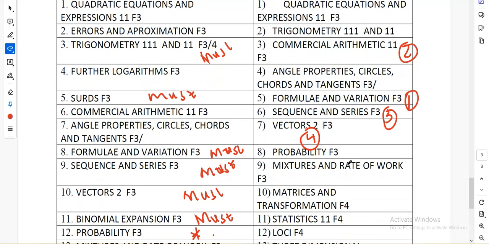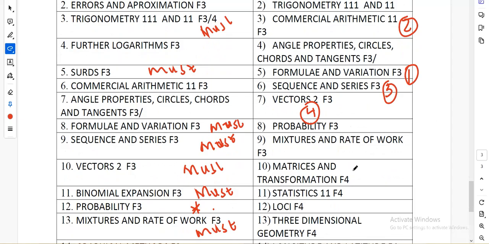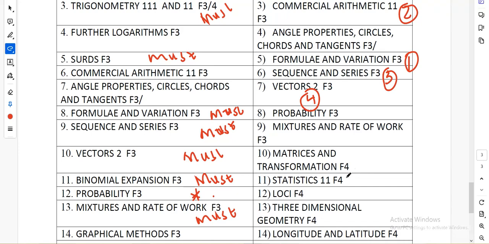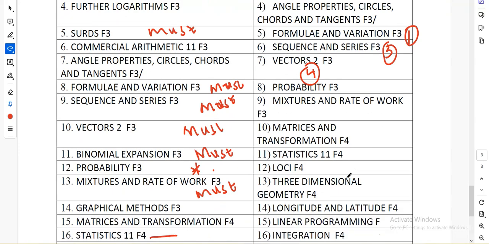And if you have a problem with English, you don't need to go to probability because it needs some concepts which are very fine. So go for vectors. That's number 4. Matrices and transformation, maybe, but I want to go specifically to statistics. So number 5, statistics.